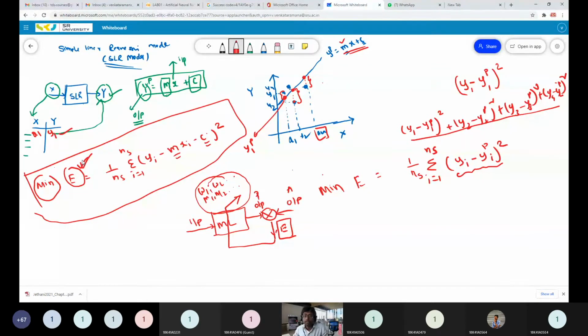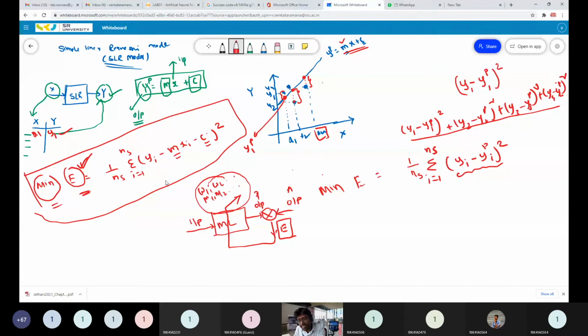Because of that, we need to discuss optimization techniques. Why do we need them? Optimization techniques are used to solve optimization problems. An optimization problem is defined as the maximization or minimization of any objective function or error function. Here my problem is to minimize my error function, so it is an optimization problem. To solve it, I require some optimization technique.